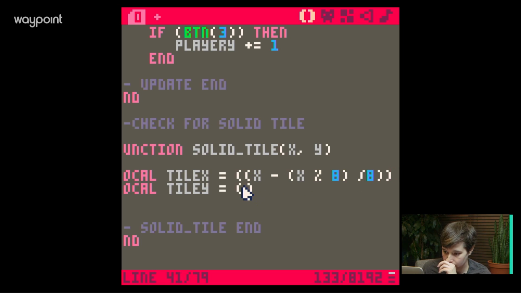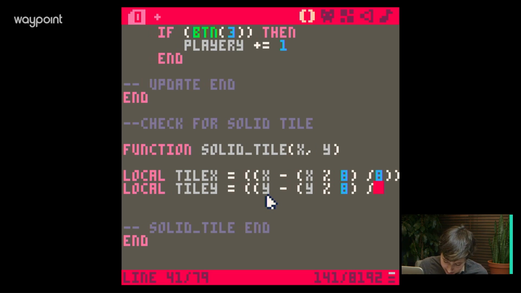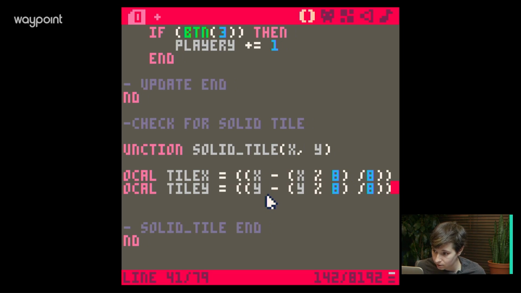Okay. This one's going to be the same stuff for the Y coordinate. So open another one. It's going to be Y minus, and then another parenthetical, Y modulus 8. Just saying modulus, it sounds really scary. Sorry, over 8. And then two closing parentheses. Again, we have 1, 2, 3 open, and 1, 2, 3 closed.